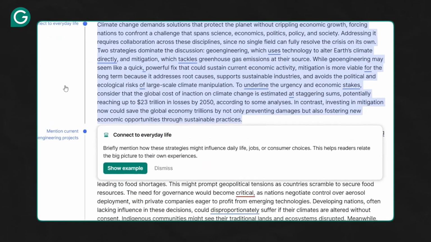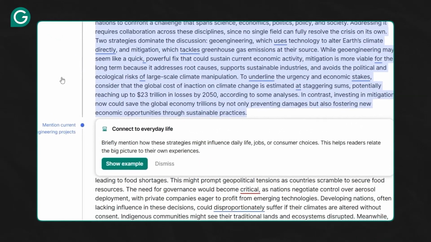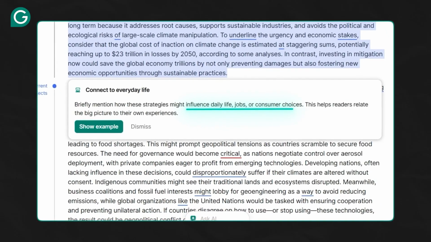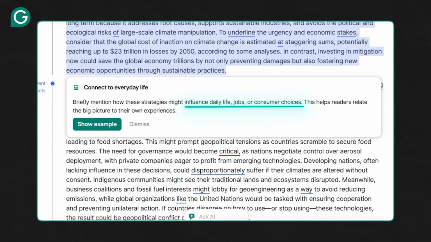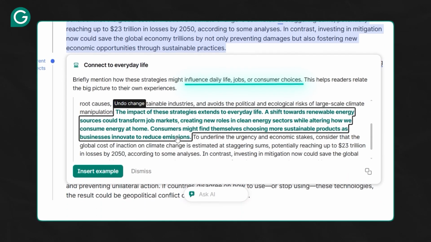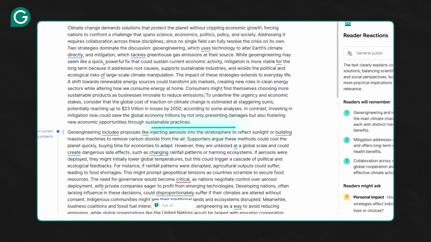For example, we could connect this first paragraph to everyday life by mentioning how these strategies might influence daily life, jobs, or consumer choices. Now, if we're unsure how to do so, we could click on Show Example for some inspiration. And if we like what we see, we can click Insert Example to update our essay. But use your judgment here. These suggestions are based on the everyday reader.